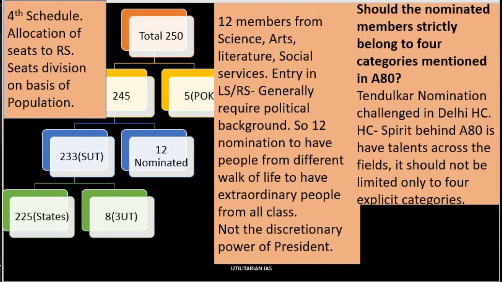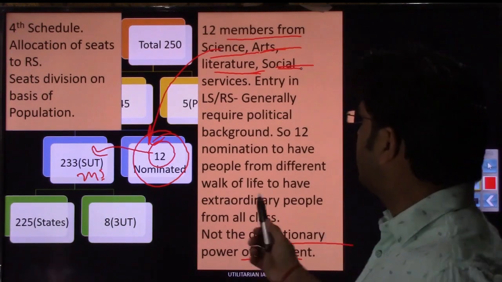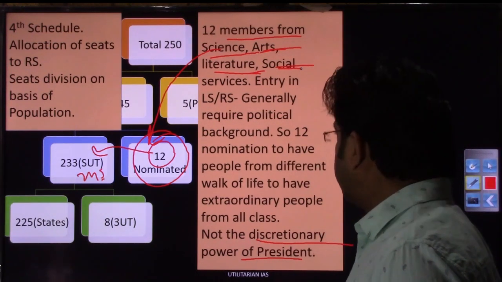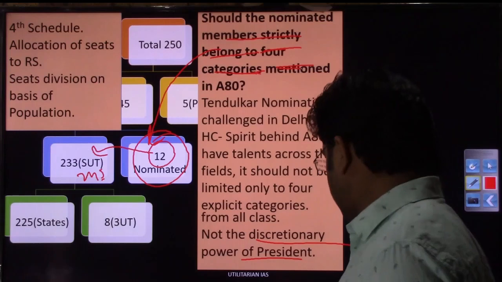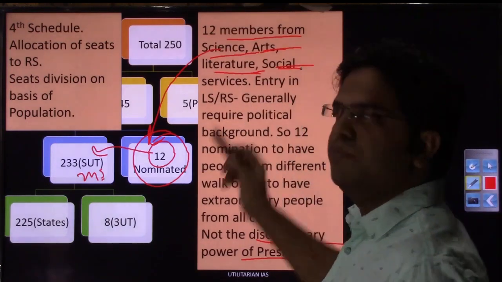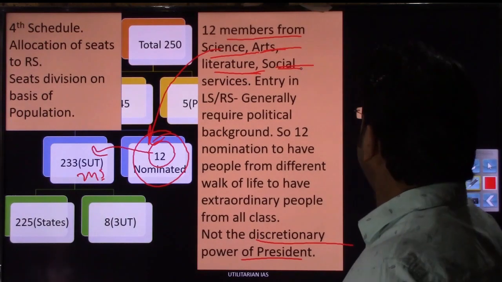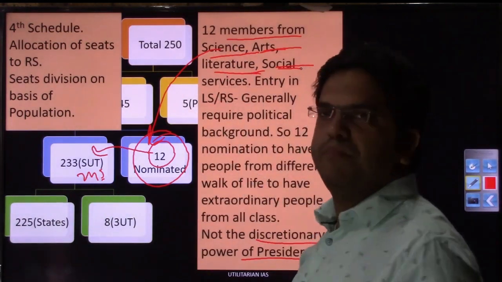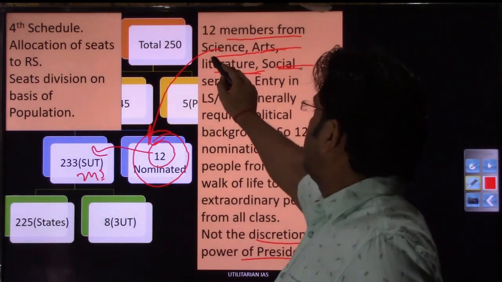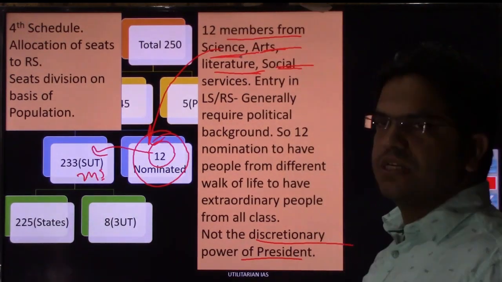Such cases have been dragged into court as well. Sachin Tendulkar's case went to the Delhi High Court, arguing that he does not belong to these 4 categories specifically mentioned in Article 80 of the Indian Constitution, which says these 12 members should be nominated from science, arts, literature, and social services.